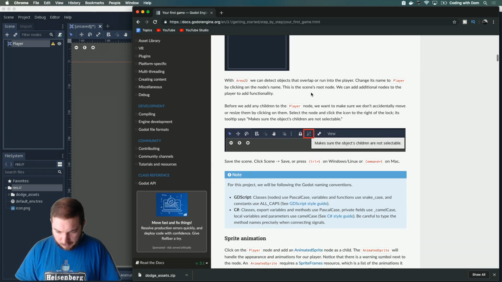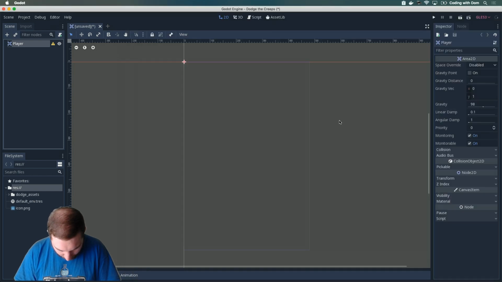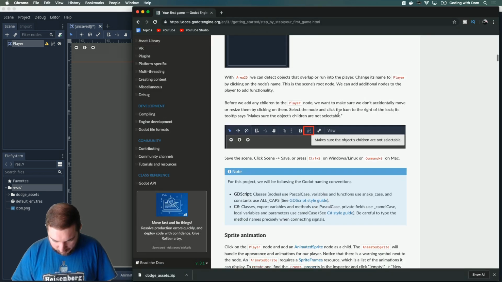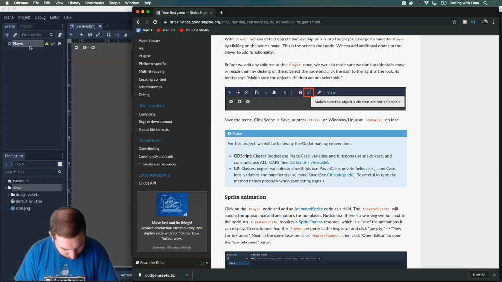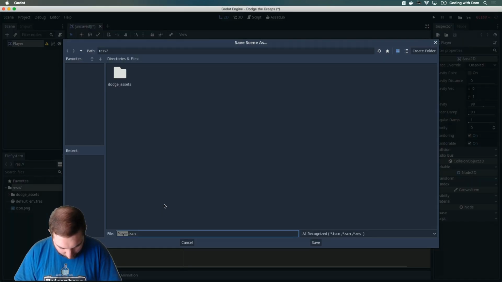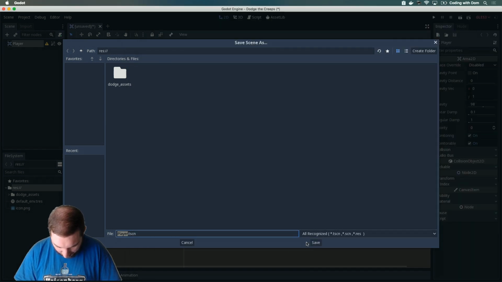Okay, now this is the scene's root node. We can add additional nodes to the player to add functionality. Before we add any children to the player node, we want to make sure that we don't accidentally move or resize them by clicking on them. Select the node and click the icon to the right of the lock. Yes, indeed. Makes sense. Save the scene, click Scene, Save, or press Command S. Okay, player.tscn, I think that's how we want to call it, correct? Yes, save.